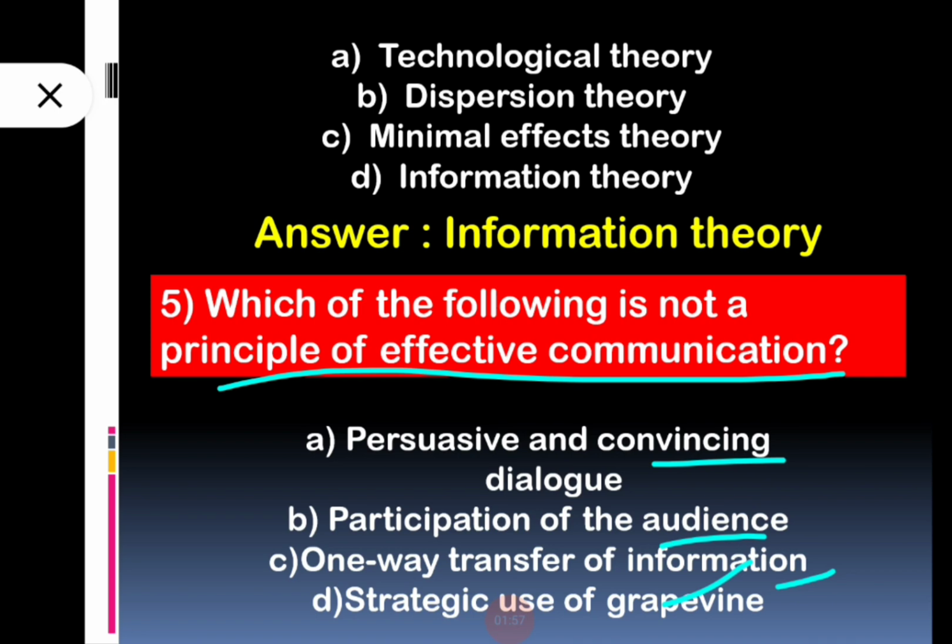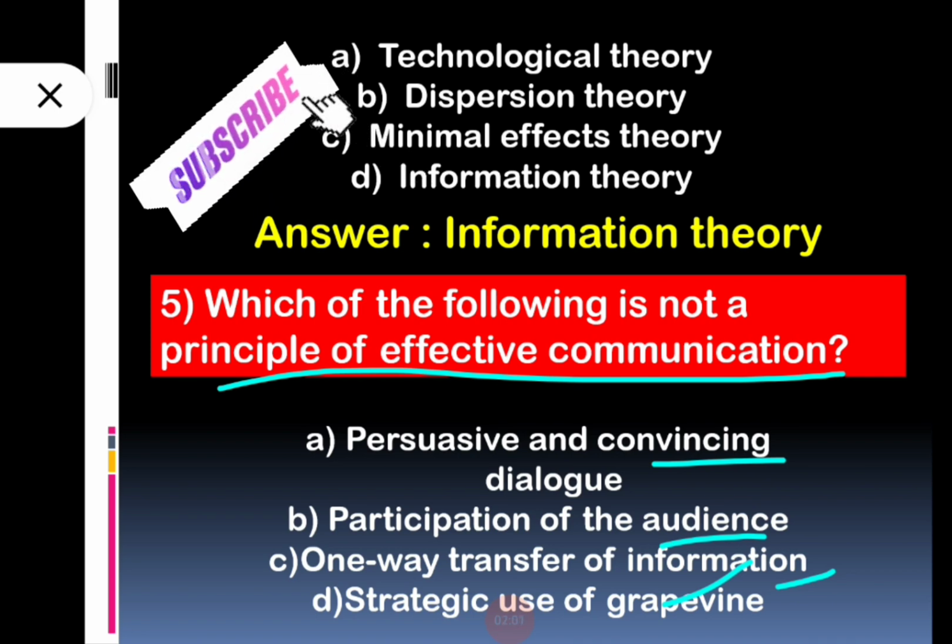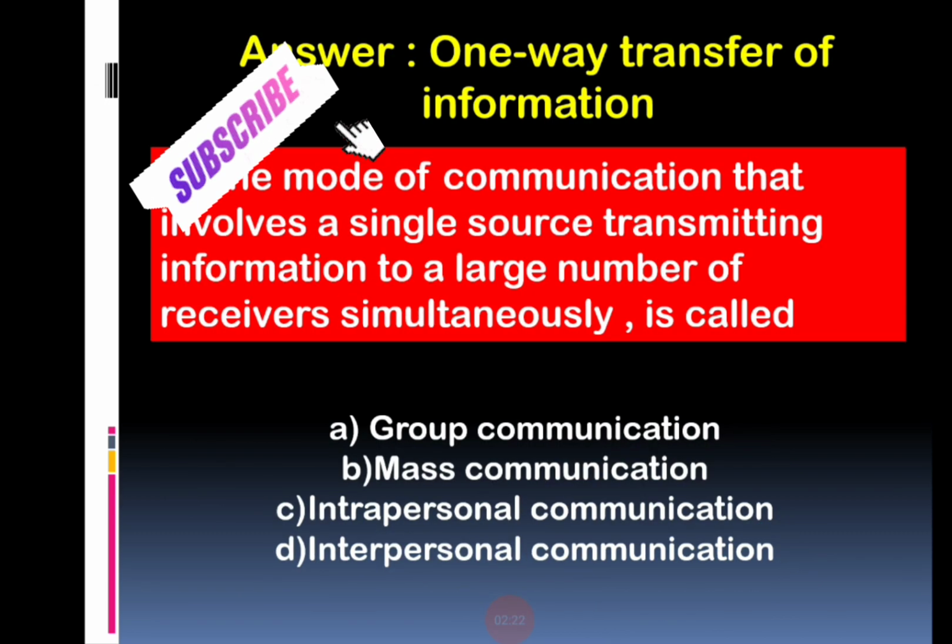So we know there is no two-way communication. That type of communication is not called effective communication. So one way transfer of information, so option number C is obviously not the principle of effective communication. So C is the correct answer for the particular question. And now move on to the next question.